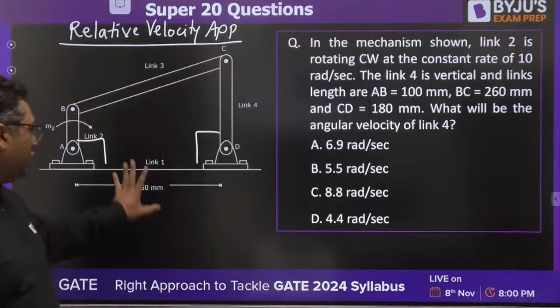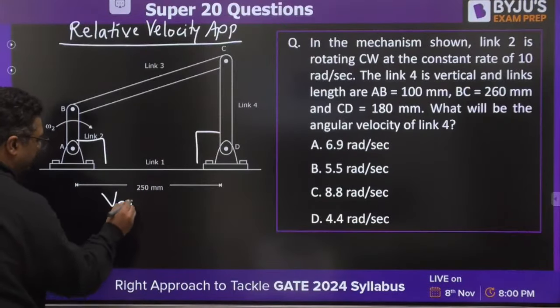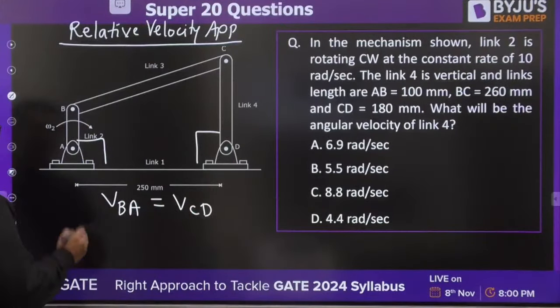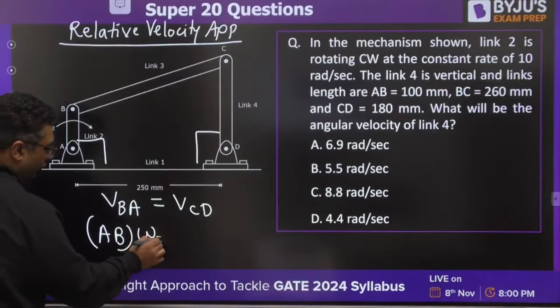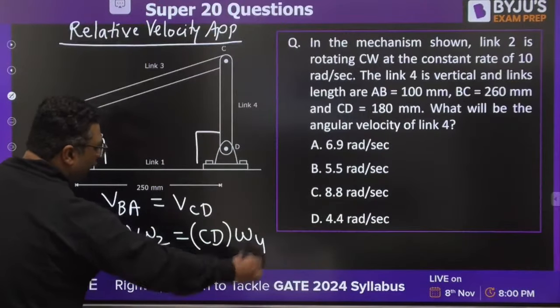So when we will be solving this question, you know that for this, velocity of B with respect to A is equal to velocity of C with respect to D. So we can write, if this is link number 2, it is going to be AB into omega 2, CD into omega 4.